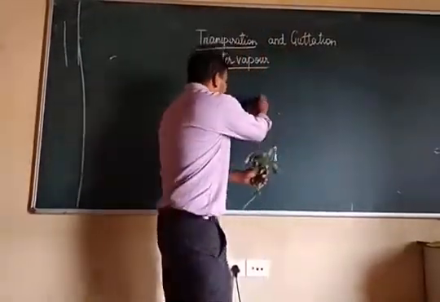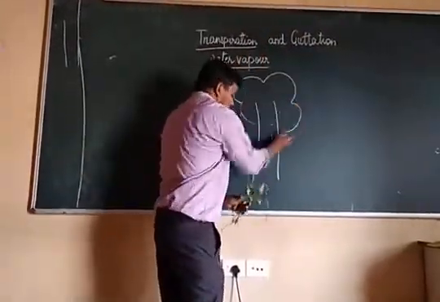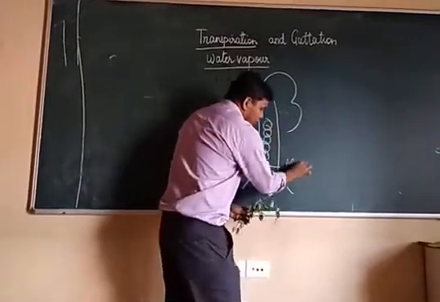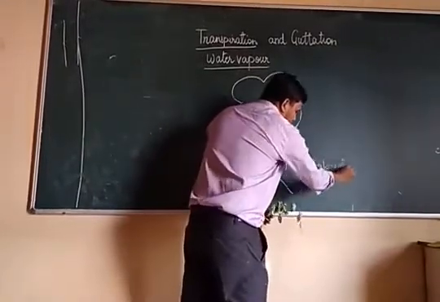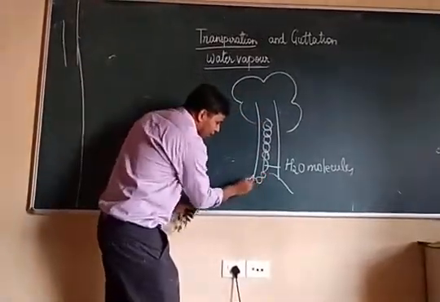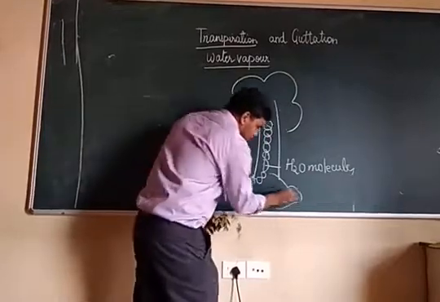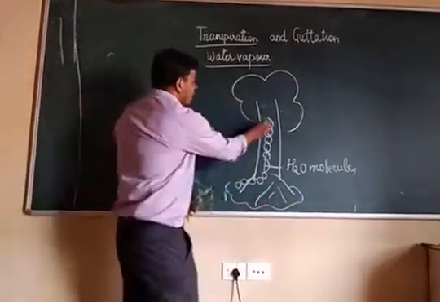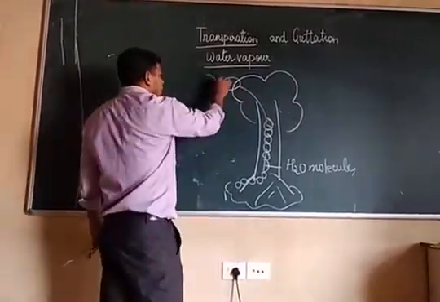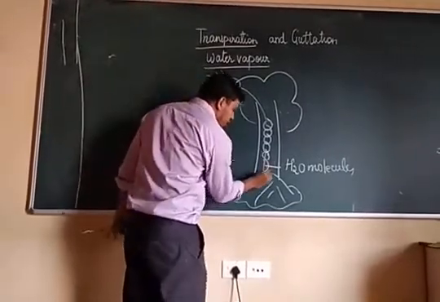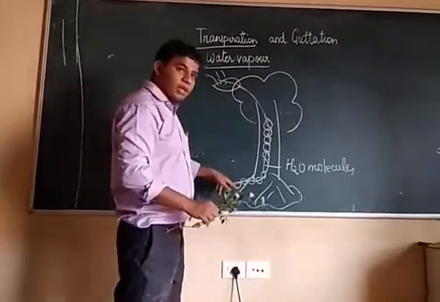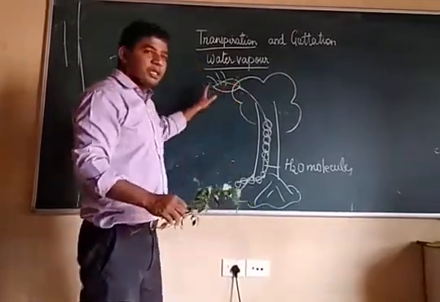When the water is moving up, these are the water molecules. When this water molecule moves up, it will also carry other water molecules which are outside the roots, and this continues up and reaches the leaf, and from the leaf it goes out. So it makes a chain of water molecules which continuously goes on in the plant. Continuous absorption of water and transpiration keeps going on.